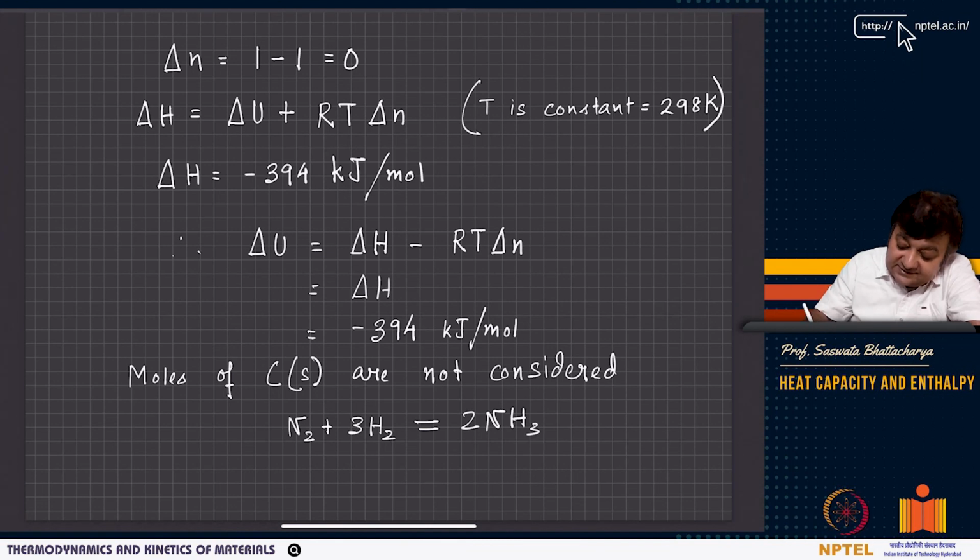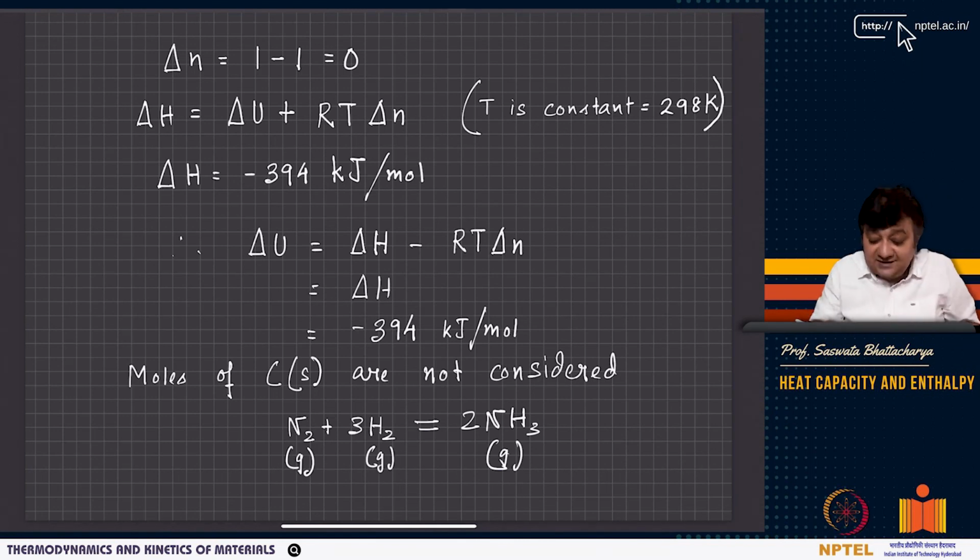In this case, these are all gases: 1 mole of nitrogen, 3 moles of hydrogen, and 2 moles of ammonia. These are cases where you will see some difference between delta U and delta H.